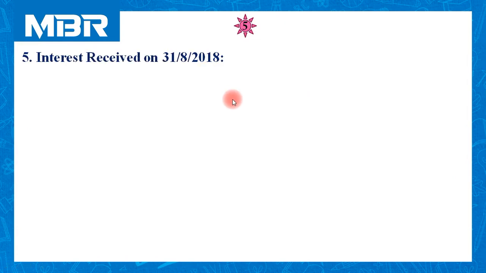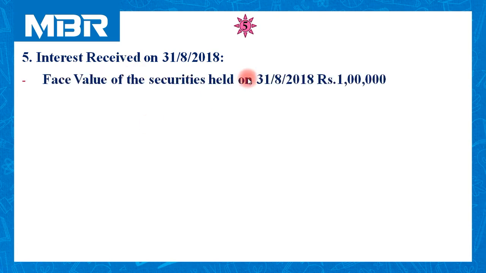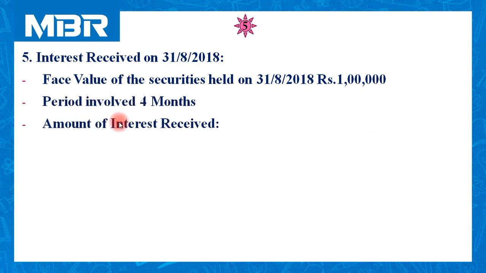Let us move to transaction number 5. Transaction number 5 is all about interest received on 31st August 2018. Face value of the securities on 31st August is 1 lakh. Period involved in the calculation is 4 months.